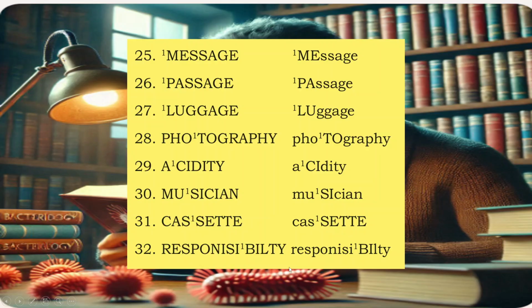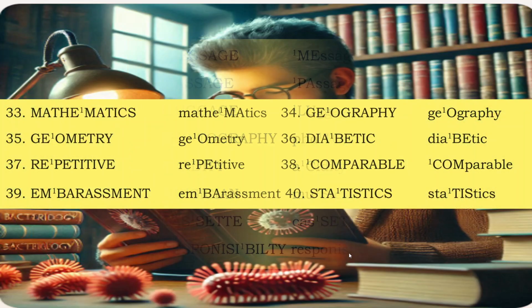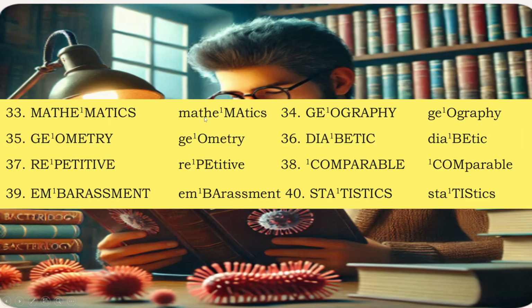Thirty-two, responsibility. Thirty-three is mathematics. Thirty-four is geography. Geography. Thirty-five is geometry. Thirty-six, diabetics. Thirty-seven, repetitive. Thirty-eight, comparable. Thirty-nine, embarrassment. Forty is statistics.